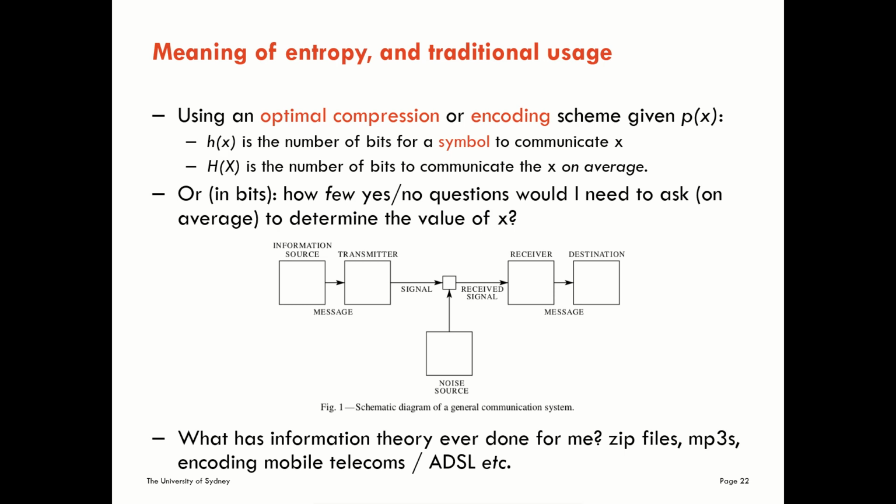Coming back to traditional uses of information theory, as I've said before, it was traditionally used in communications and signal theory. This diagram is a classic schematic of a general communication system where we are encoding an information source and decoding it at the receiver. So here, thinking about traditional uses, we can see that information theory has been used to look at the size of zip files, to compress music into MP3s, to encode mobile telecommunications, and so on. And all of these uses gel directly with our interpretation up here of Shannon information content and Shannon entropy regarding encoding schemes and optimal encoding schemes.